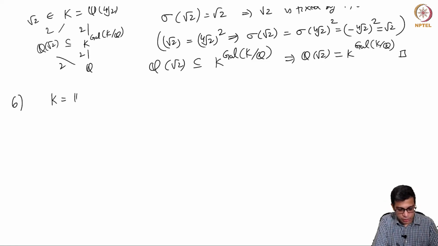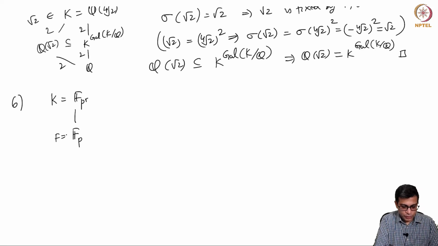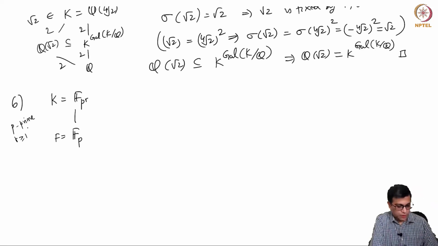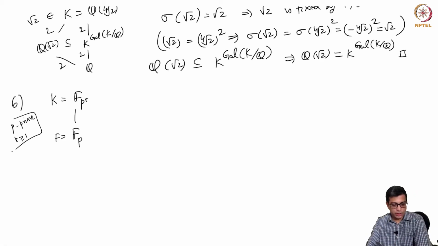So the first field is F_{p^r} and this is F_p. So this is K over F. Okay, so of course as usual in this case p is a prime number, r is a positive integer, and F_{p^r} is the field of order p^r, F_p is the field of order p, and this is a degree r extension. So in this case let's compute the Galois group and let's see if it's Galois and if it's normal. Potentially Galois and normal could be different because this is not characteristic 0.